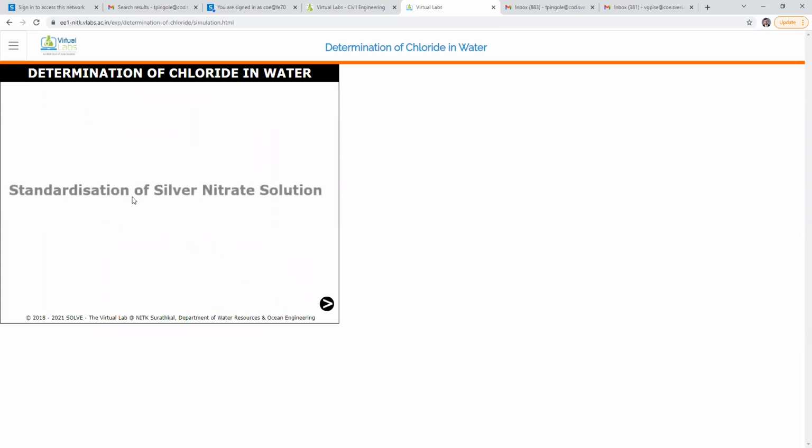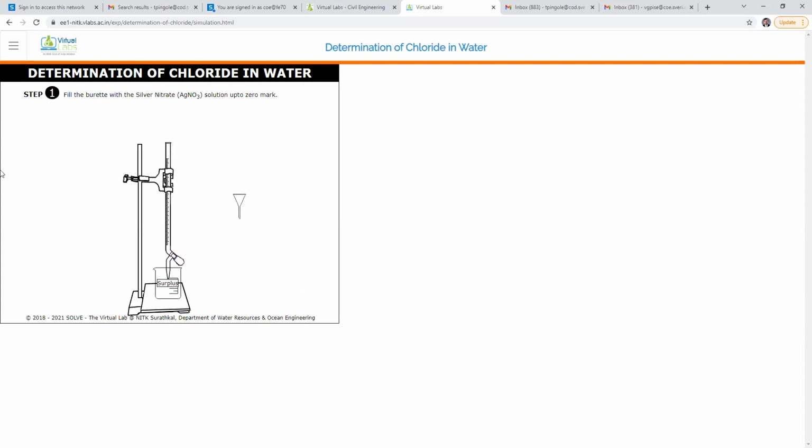The first part is the standardization of silver nitrate solution. We have to standardize the silver nitrate solution. Let us start. The first step is to fill the burette with the silver nitrate solution up to the 0 mark. You can see here the burette, where the 0 mark is present. So we will fill the burette up to the 0 mark with AgNO3, that is, silver nitrate solution.